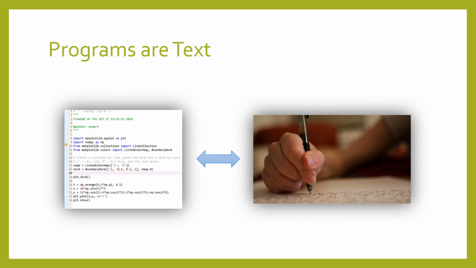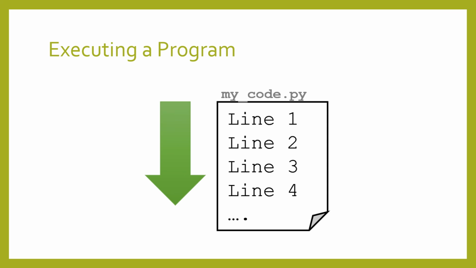When you write a Python program, you are really just writing some text. That text needs to be valid Python text, following all of its syntax rules. But that means it's not that different from an essay you might write in English. Once a program is written according to the Python language rules, the program can be executed. This means that the computer will read the text of the program line by line, and perform each step. This is just like following the steps of a recipe or instructions. Just like a human, the computer will do each step one at a time.